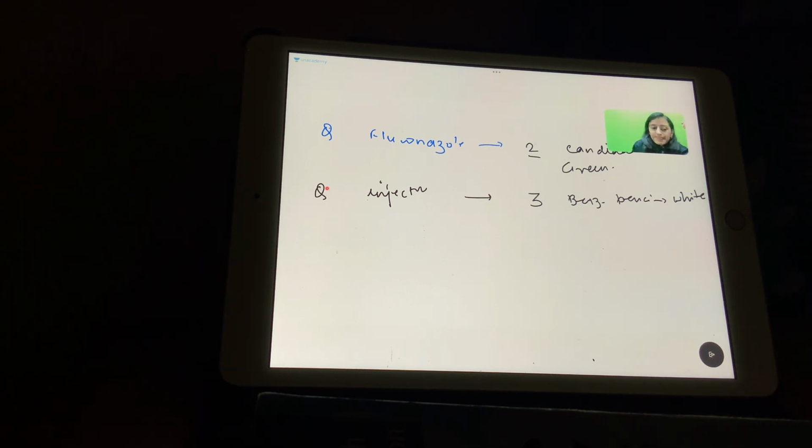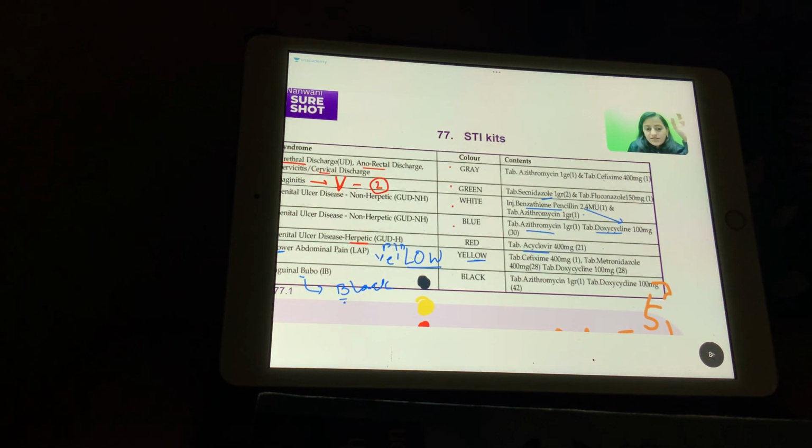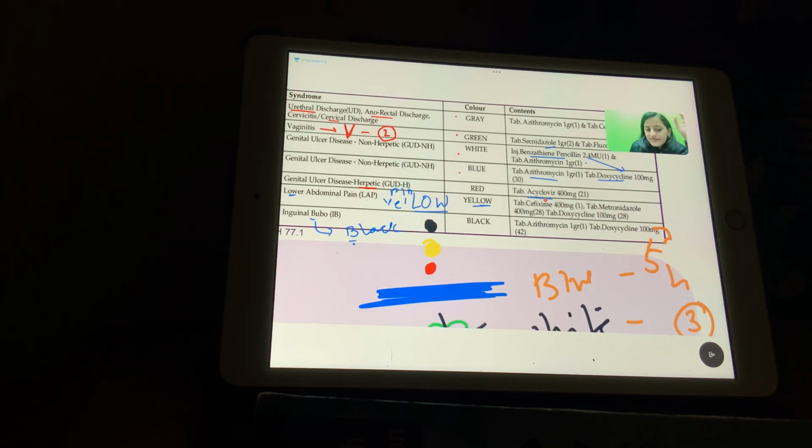Next one, which STI kit has 3 drugs? 3 drugs hai usme, but it does not have azithromycin. Yes, that is the yellow kit. That is kit number 6 for the lower abdominal pain. So if you see here, the 6th wala kit has cefixime, metronidazole, and doxycycline, but it does not have azithromycin. Azithromycin is present in many of the kits, like you see in STI kit 1, where there is urethral discharge, right?